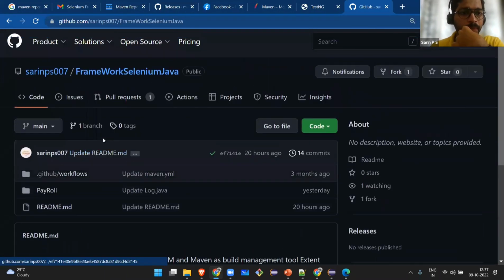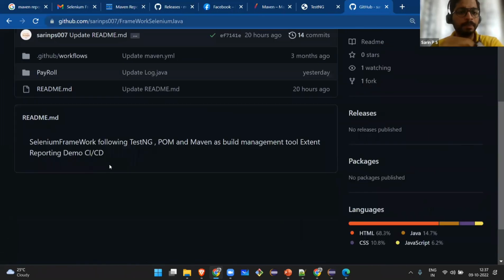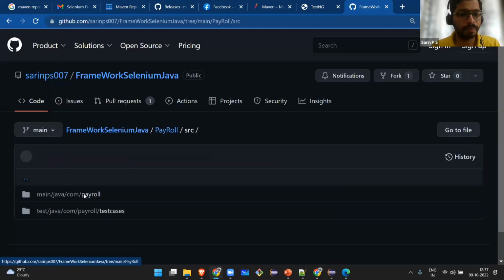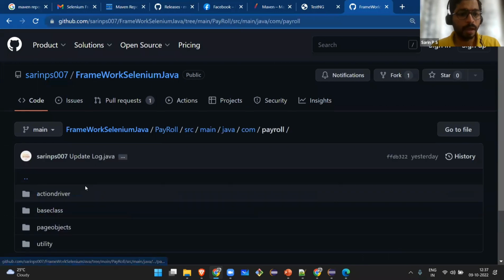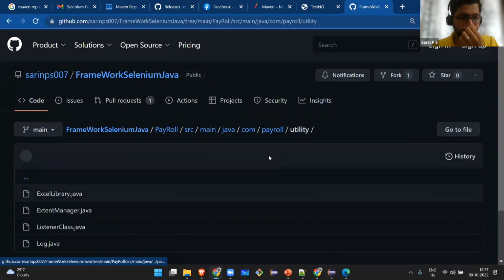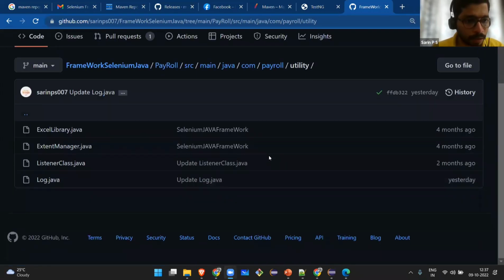If I'm putting any changes in my source code, this build will happen automatically, and all the test cases will run, and you can see that.